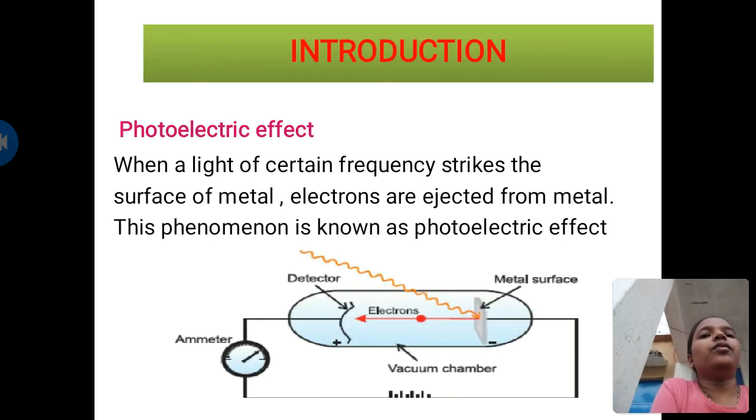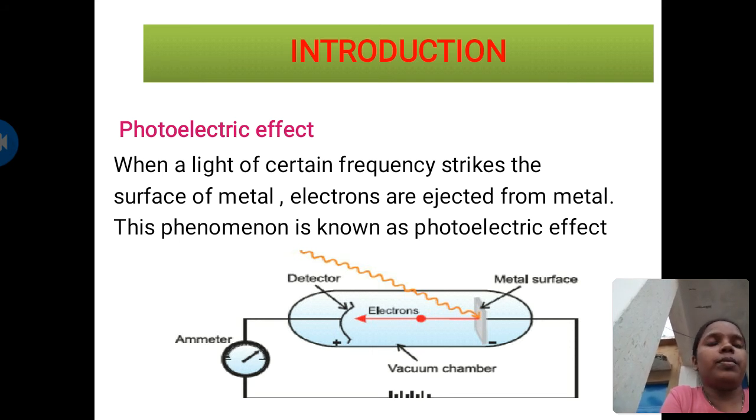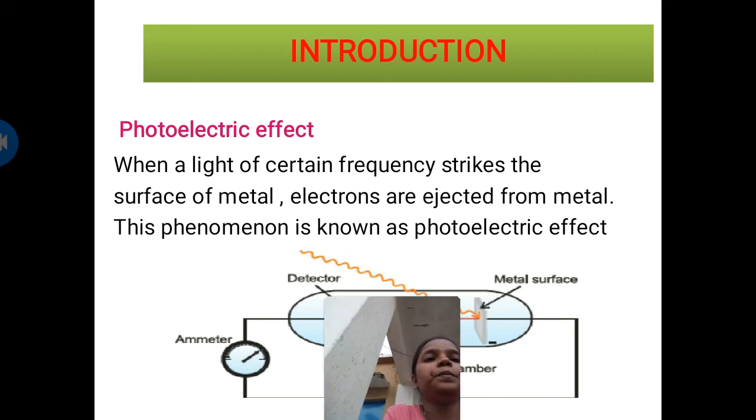First of all, what is the photoelectric effect? When light of a certain frequency strikes the surface of a metal, electrons are ejected from the metal. This phenomenon is known as the photoelectric effect. As you are seeing in the diagram, when a certain frequency of photon falls on a metal surface, the electron is ejected from the metal surface and the detector detects it through the circuit.